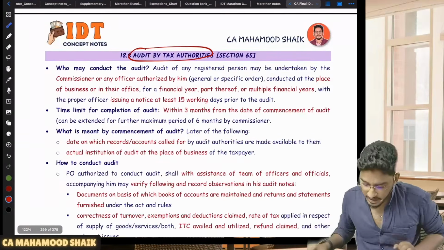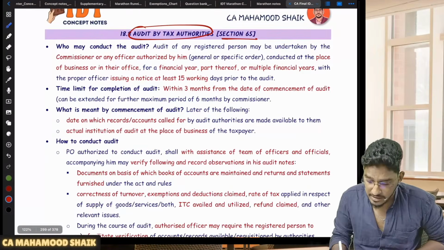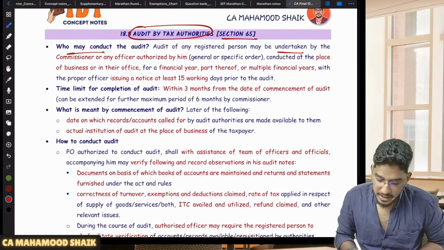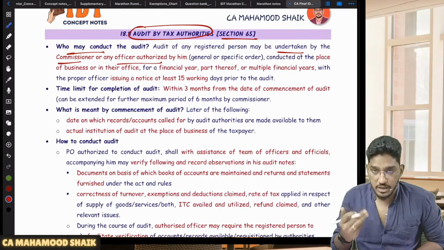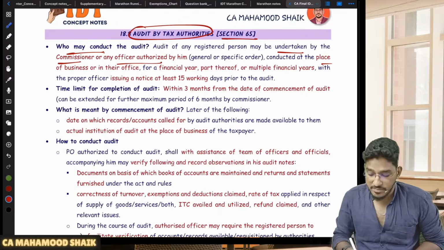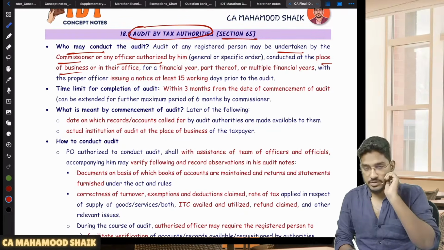One is the departmental audit by the tax authorities under section 65. Sir, who will do this departmental audit? This audit can be undertaken by the commissioner or any other officer authorized by him. And where will it be conducted, sir? At the place of business or office of the taxable person.